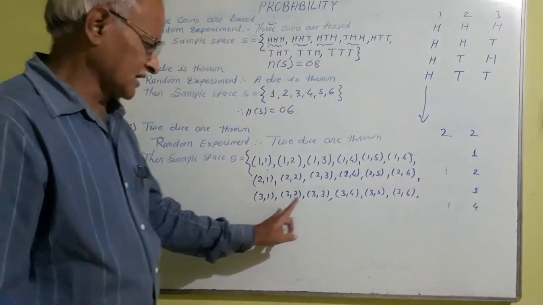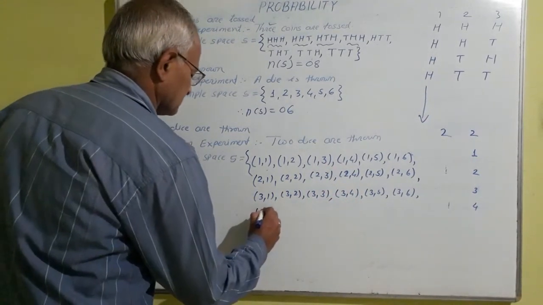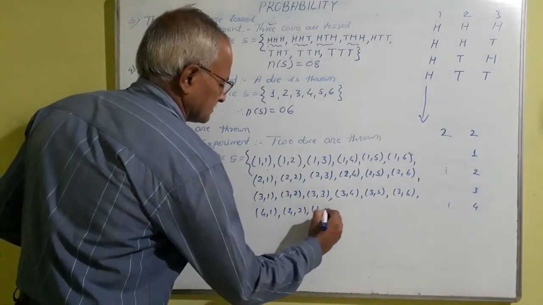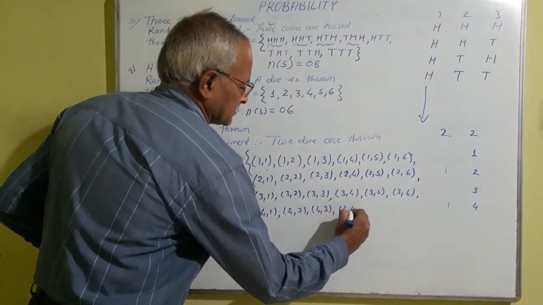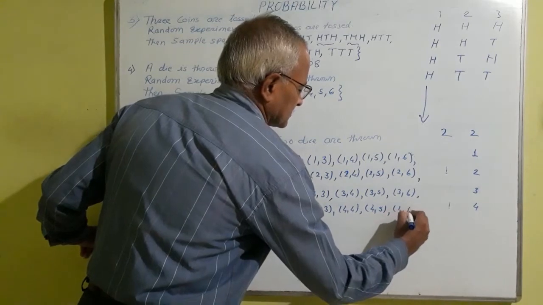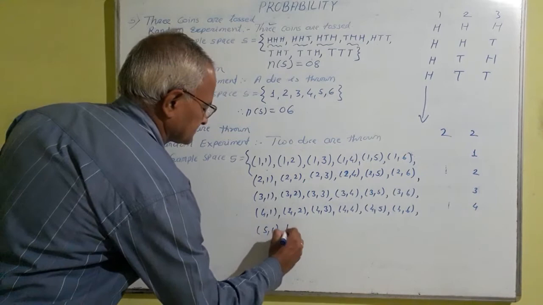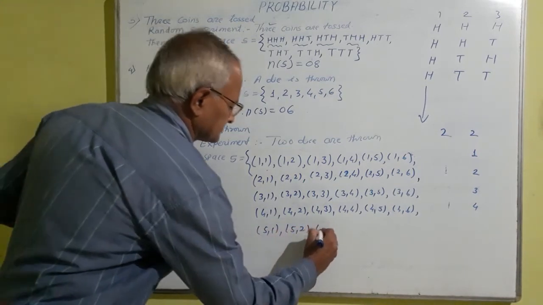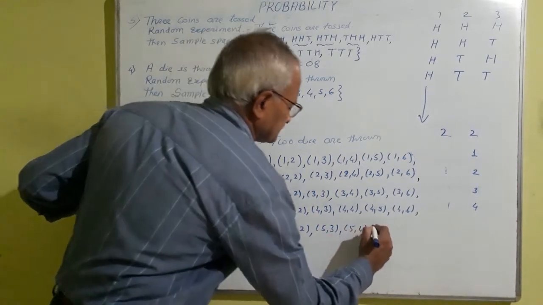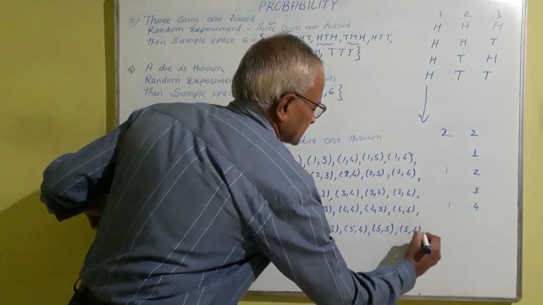In this row the first die is on 3 and the second die will change. Then next 4, 1, 4, 2, 4, 3, 4, 4, 4, 5, 4, 6. Similarly, 5, 1, 5, 2, 5, 3, 5, 4, 5, 5, here 5, 6.